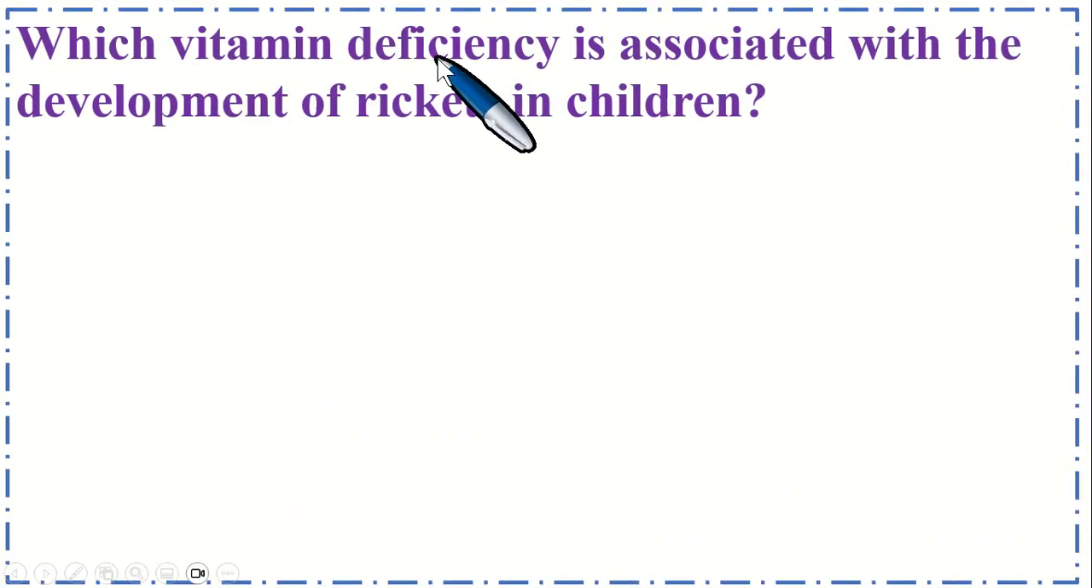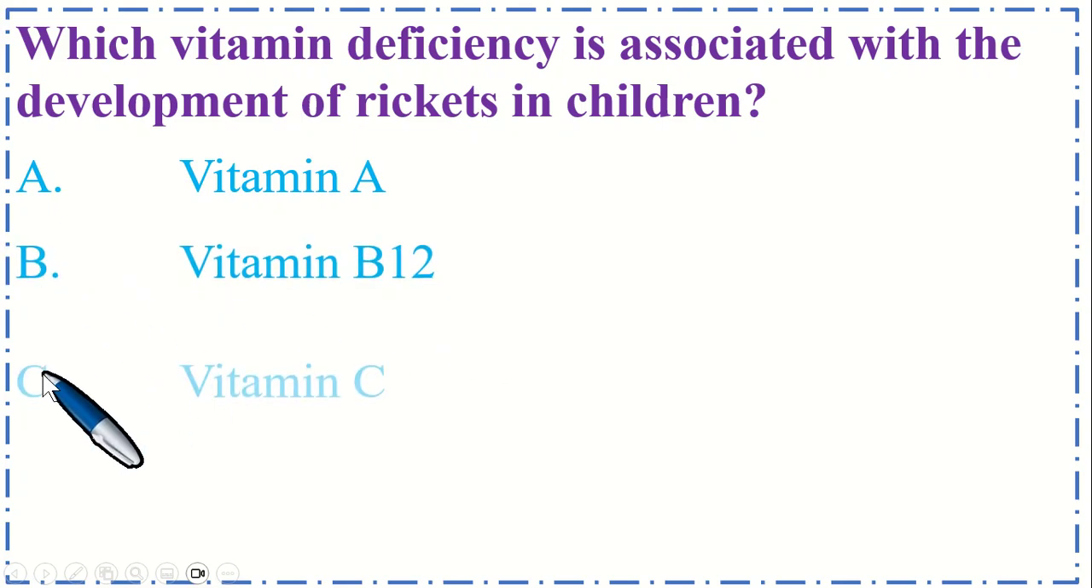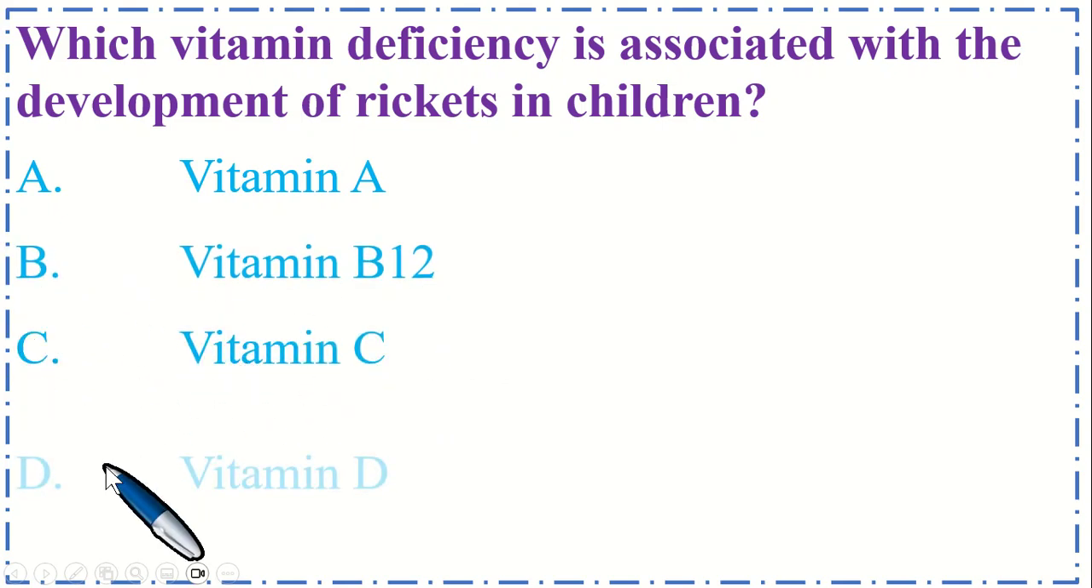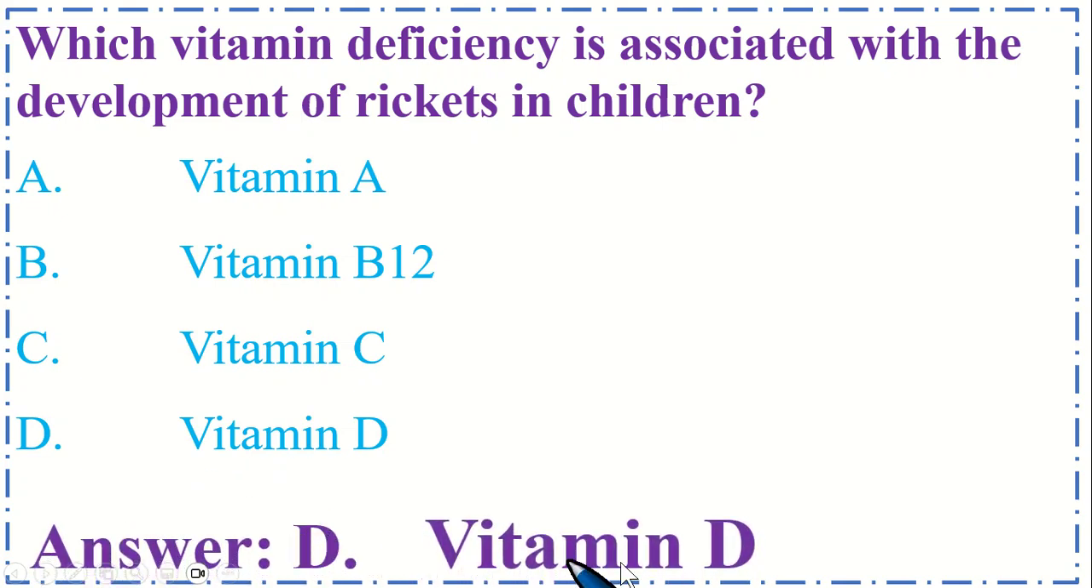Which vitamin deficiency is associated with the development of rickets in children? Option A, vitamin A, option B, vitamin B12, option C, vitamin C, and option D, vitamin D. So the correct option is D, vitamin D.